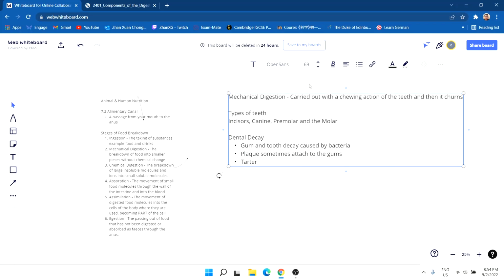Tartar is kind of like plaque also, where it can allow bacteria to go inside the roots, causing gum disease, or even worse, the tooth being lost.